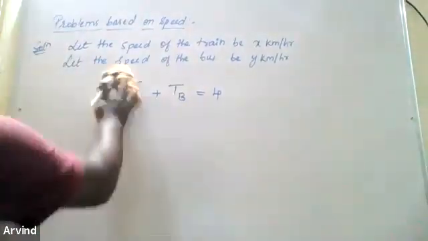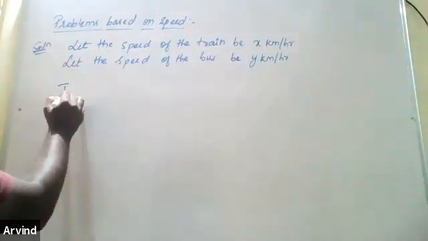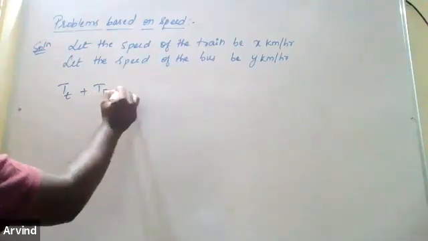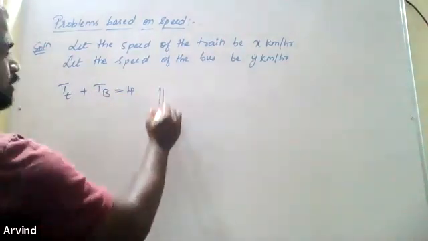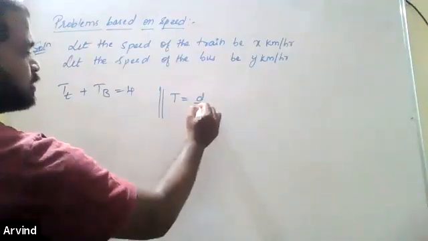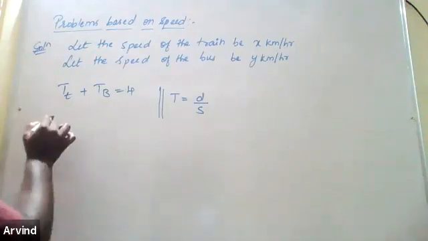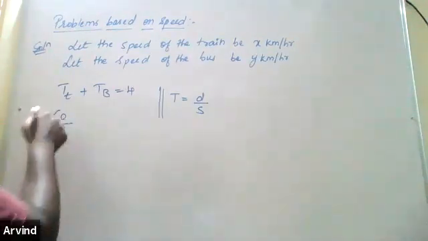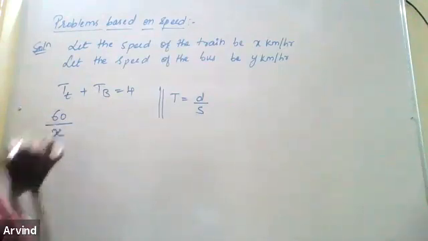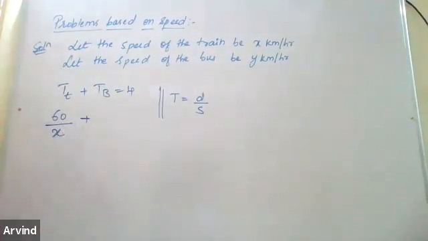Okay, let me write it this side. Time taken for the train plus time taken for the bus is 4 hours. We know that time is given by distance by speed. What is the distance traveled by the train for the first time? 60 kilometers. So 60 divided by the speed of the train, which is x, plus the time taken by the bus.